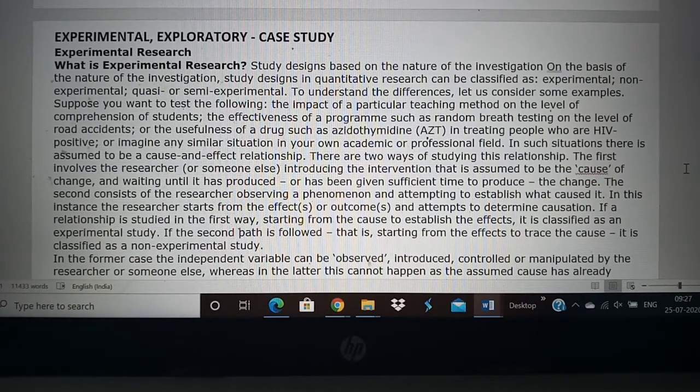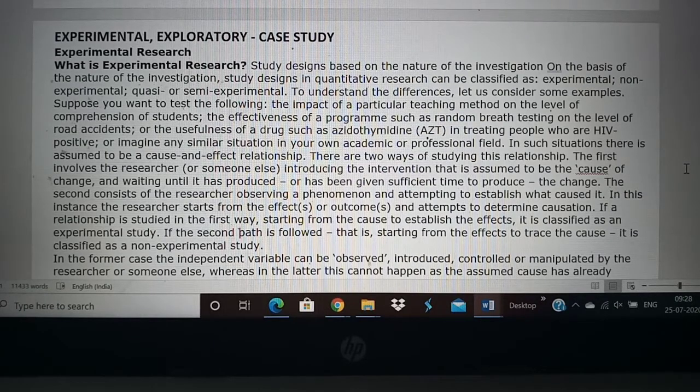That is, we test a person's breath, and if we find that there is alcohol smell in it, then we conclude that the cause of the accident is drunken driving. Okay, so this is the cause and effect. So there is a cause for an effect. So this cause and effect relationship is very important, and this is what we study in research.